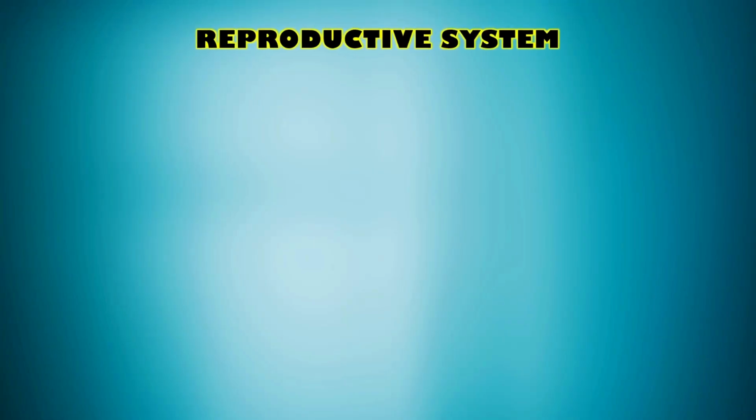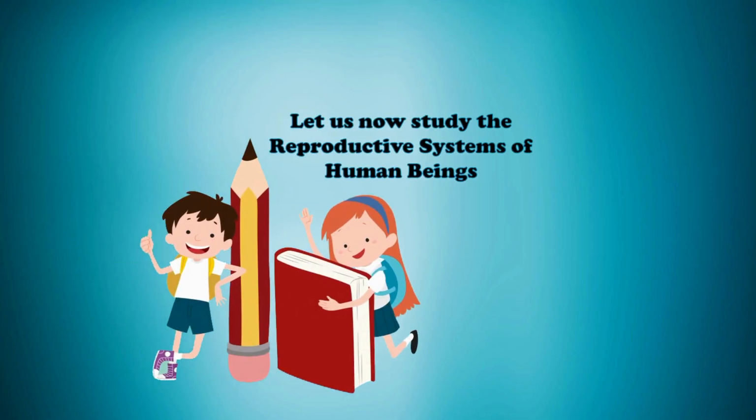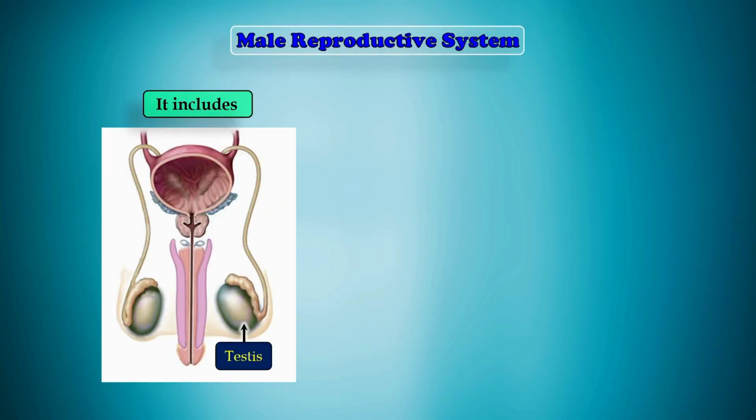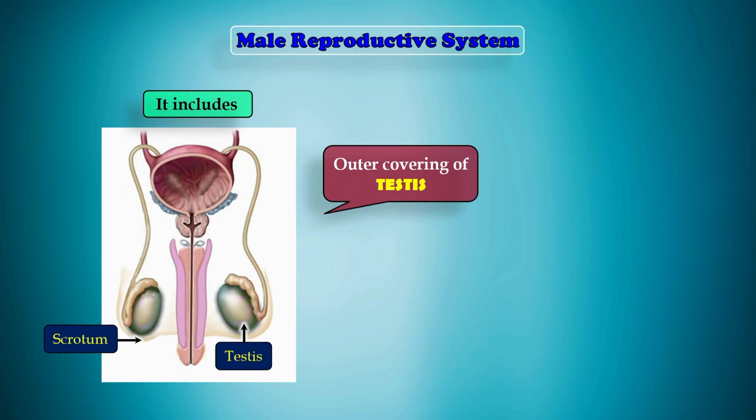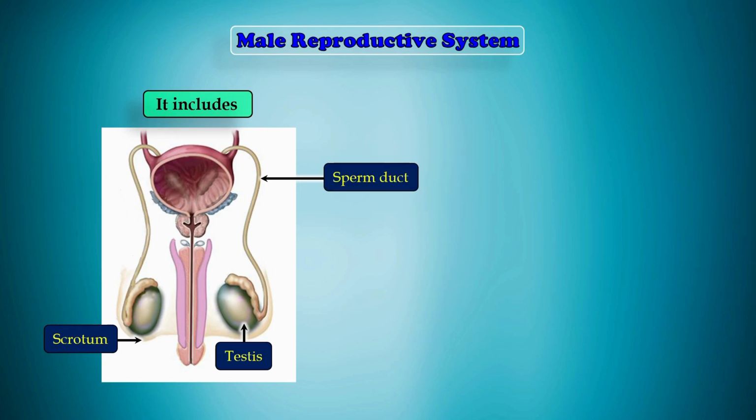Let us now study the reproductive systems of human beings. We will begin with the male reproductive system. The male reproductive system is made up of several important organs. It includes the testes, the scrotum, the sperm duct, the urethra, and the penis.